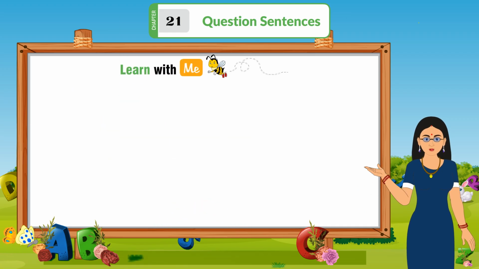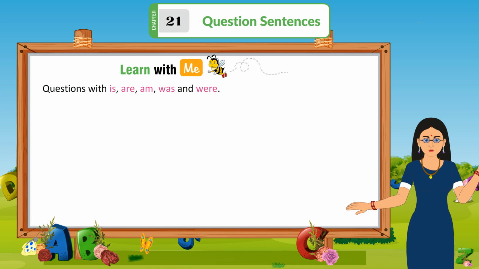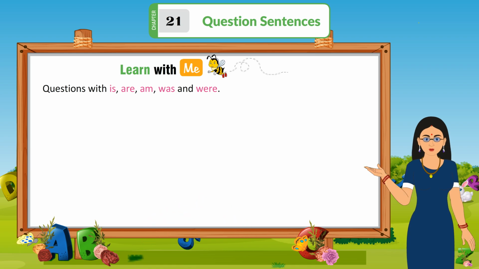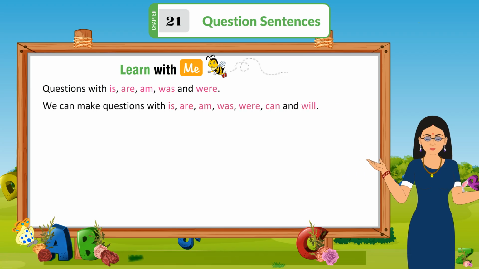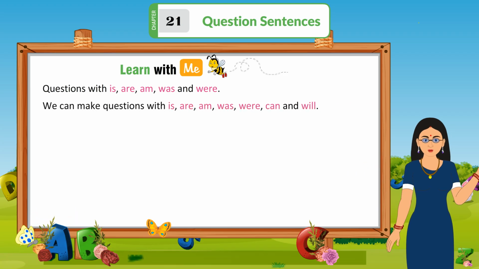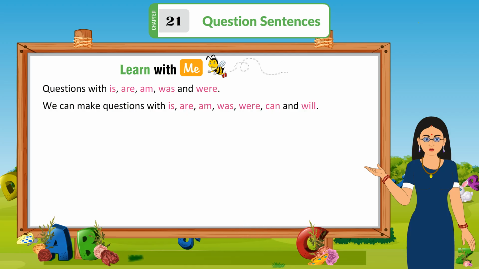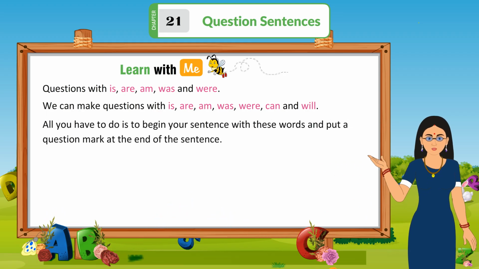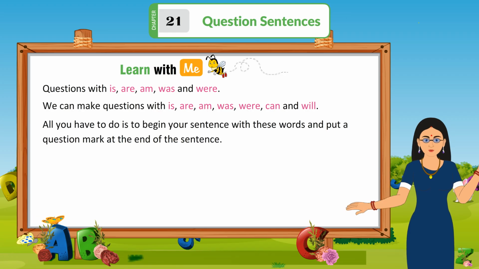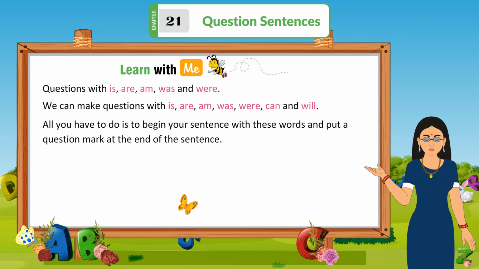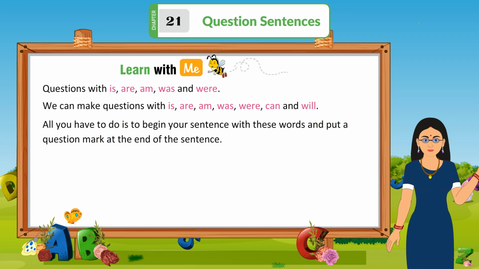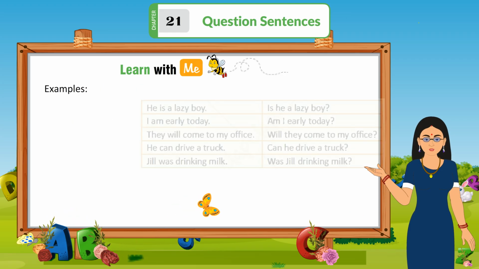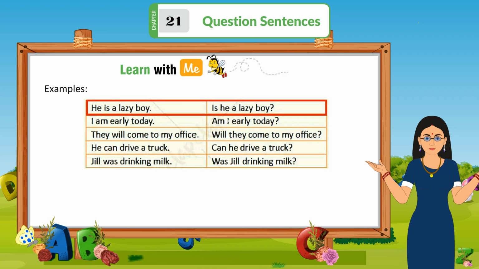Learn with me. Questions with is, are, am, was, and were. We can make questions with is, are, am, was, were, can, and will. All you have to do is begin your sentence with these words and put a question mark at the end of the sentence. Example: He is a lazy boy.